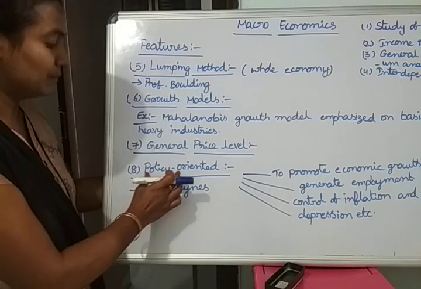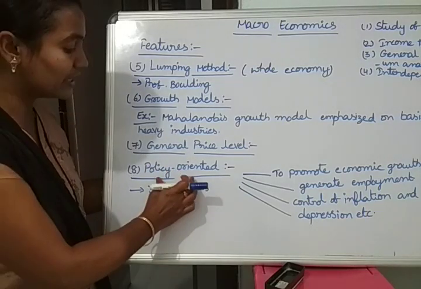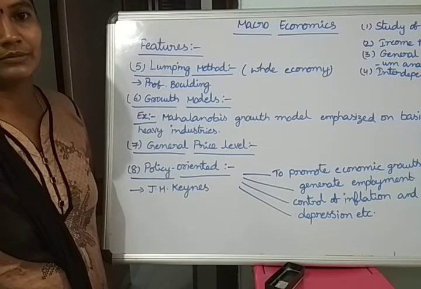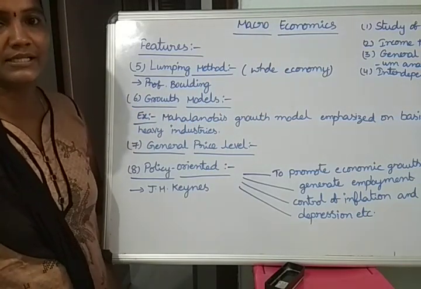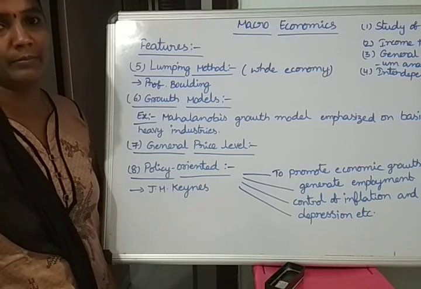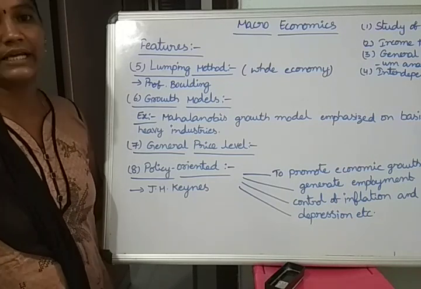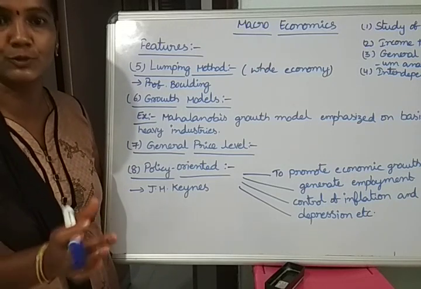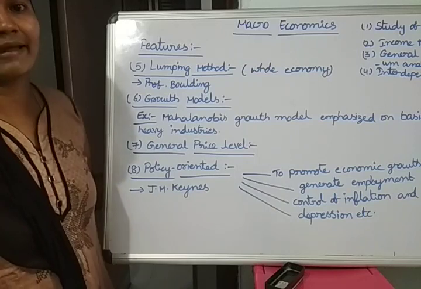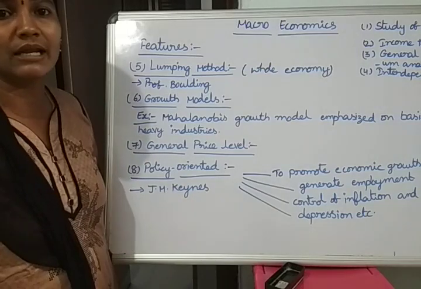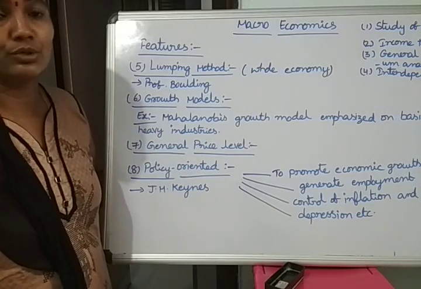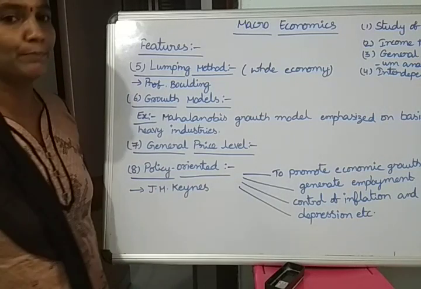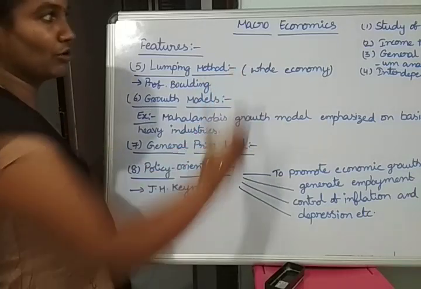That's why a policy-oriented economic system is macroeconomics. When we take the individual level, microeconomics is very useful. When we take the national or economy level, we must use macroeconomics. So these are all very important features of macroeconomics.